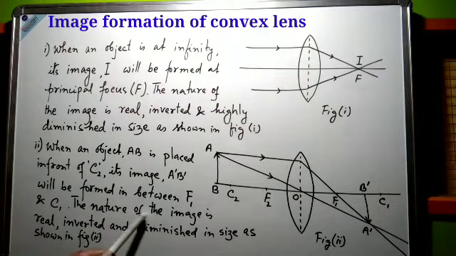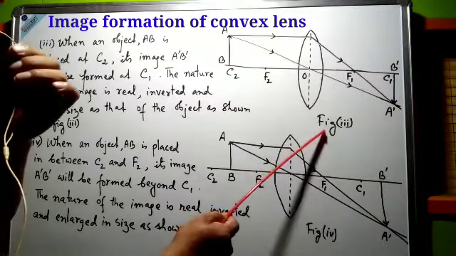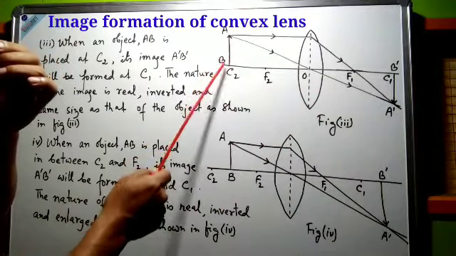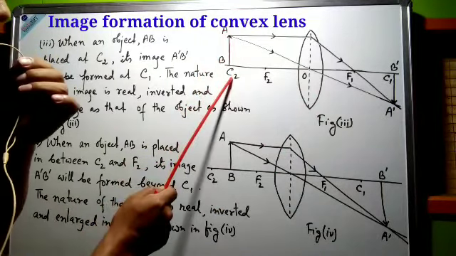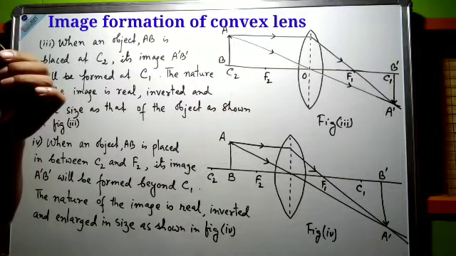The nature of the image is real, inverted, and diminished in size as shown in figure 2. Next, in figure number 3, object AB is placed at center of curvature capital C2.